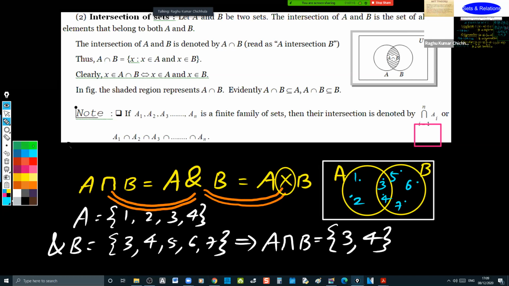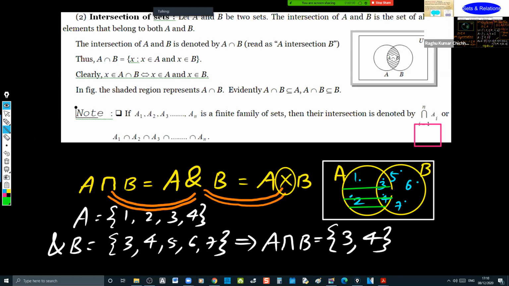In the name intersection itself, you have the meaning of it. If you want to show it diagrammatically, then show A horizontally like this, and show B vertically.